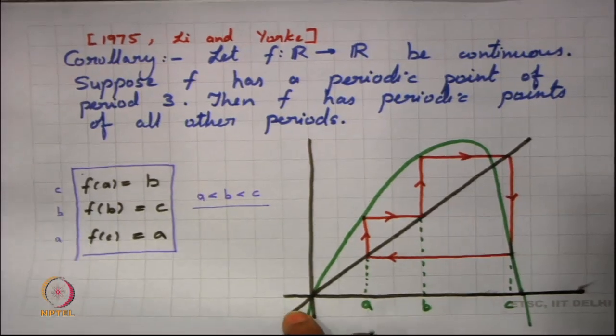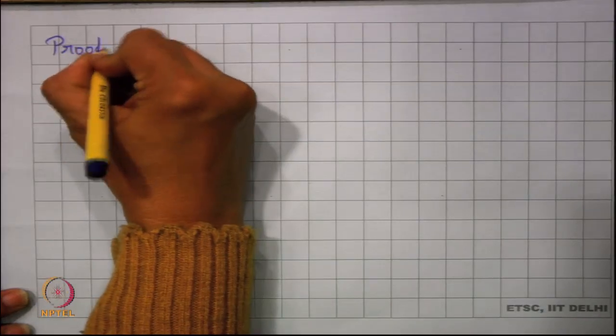Now, what are we ideally going to use? We are only going to use the intermediate value theorem for this proof and nothing else. And as I had said earlier also, let us start with this proof.